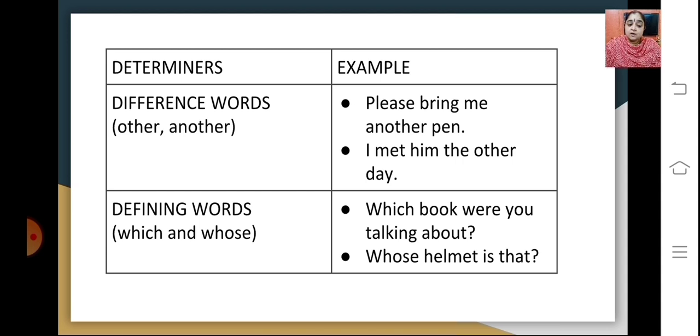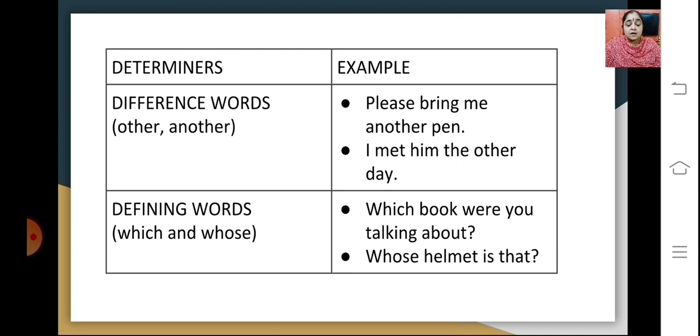Certain defining words also are part of the determiners, like which and whose. Generally these come under interrogative sentences. Which book were you talking about? So here which becomes a defining word. Whose helmet is that? So whose again is the determiner here, which is supporting the noun.